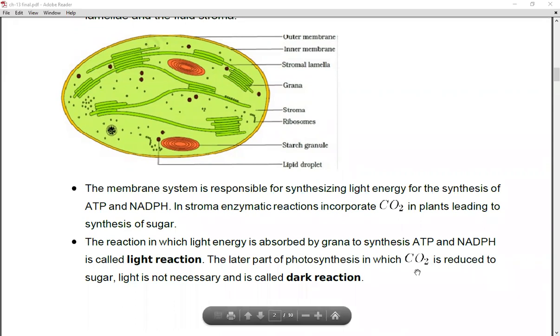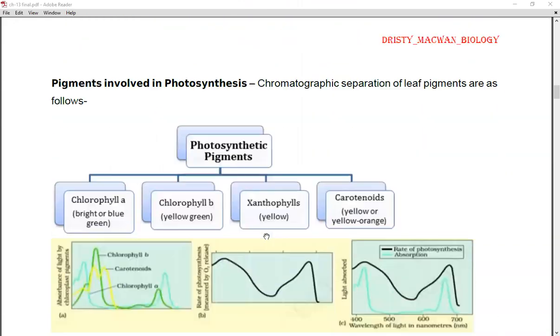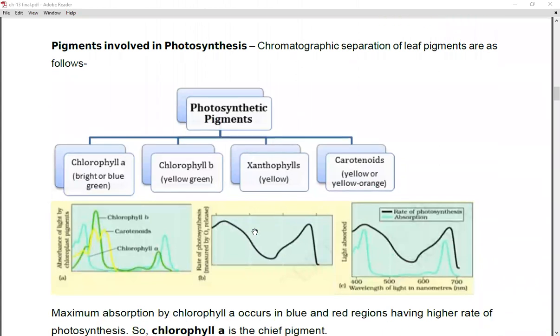So when the CO2 is being reduced to form the sugar, in this reaction there is no presence of light. And for this reason, this type of reaction is known as dark reaction, right? Next, which are the pigments involved in photosynthesis?